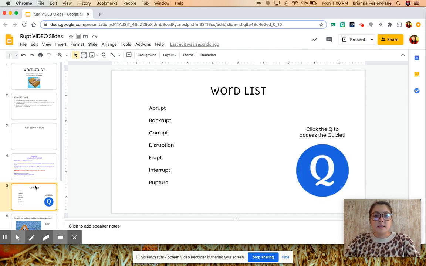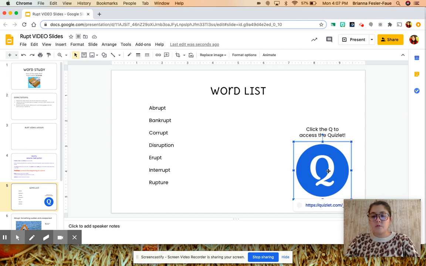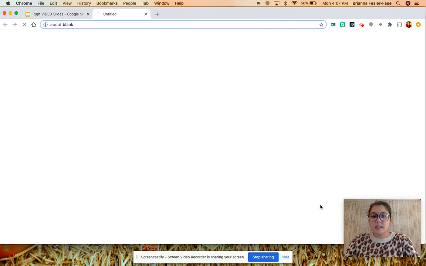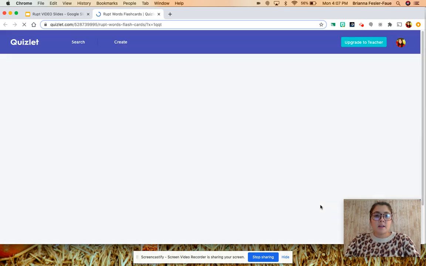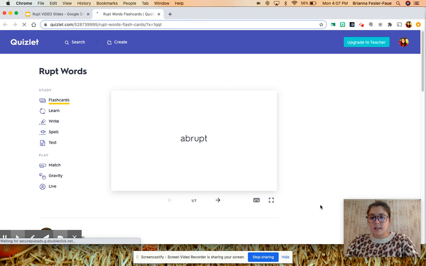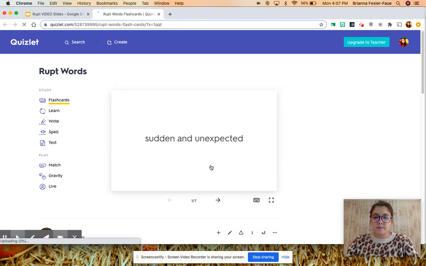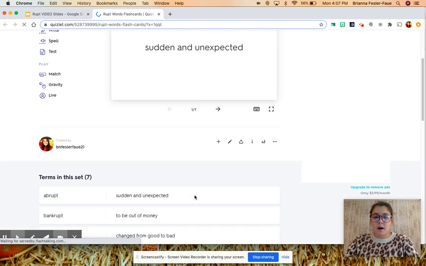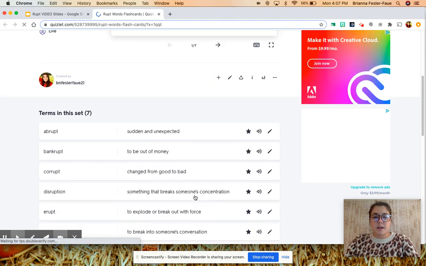So our word list, we've got abrupt, bankrupt, corrupt, disruption, erupt, interrupt, and rupture. And if you click right here on the Q and then click the link, you're going to access our Quizlet for our Rupt words. It might ask you to sign in, and you can just sign in with Google. We just have our 7 words, and you can click on the flashcard to get the definition. And you can also go to the bottom and see all of the words and definitions right next to each other.